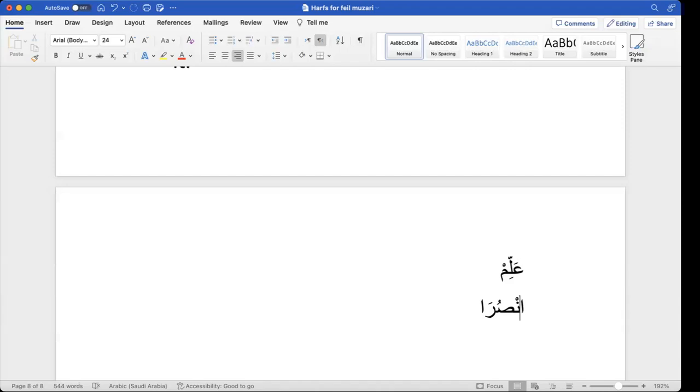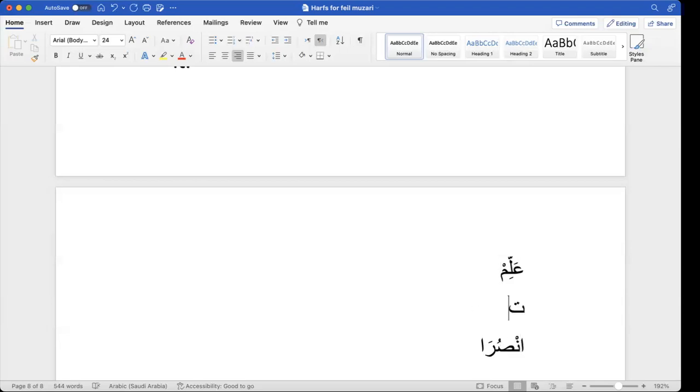The harka will be the harka of jazam. The second last letter will have kasra here because there is a fatha in the end, no? Ra has a fatha. What was the question? It was the second last. Okay, then what will be the harka of alif? It will be dhamma only here. Why dhamma? Not kasra. I'll tell you why.